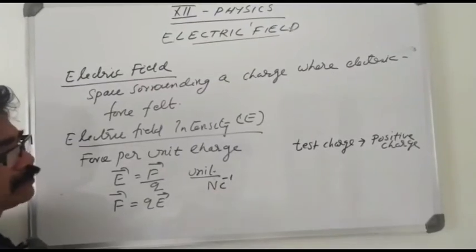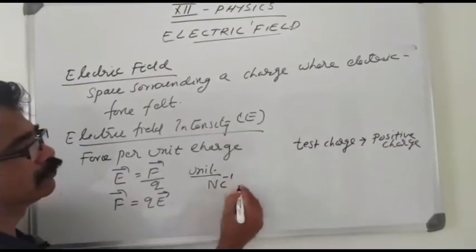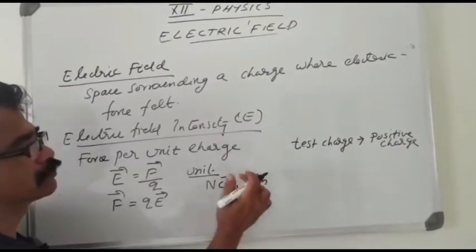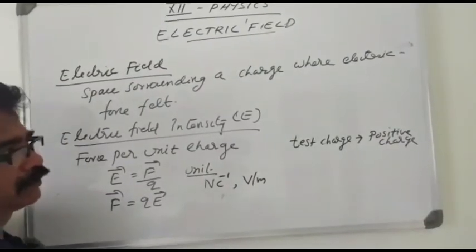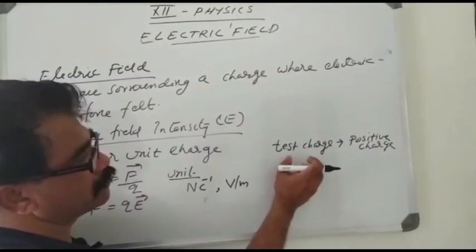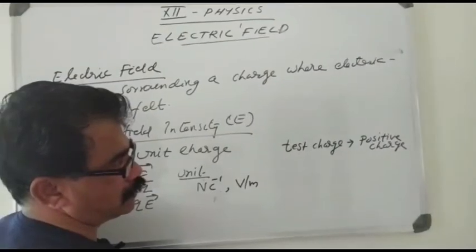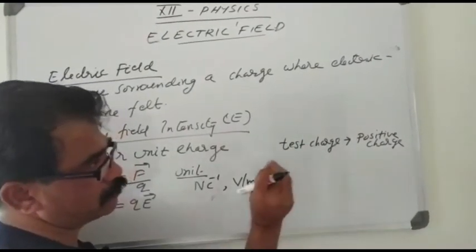Another unit is volt per meter, which we are going to discuss later. One important thing is that the test charge is always taken as a positive charge. Remember that the test charge is positive.